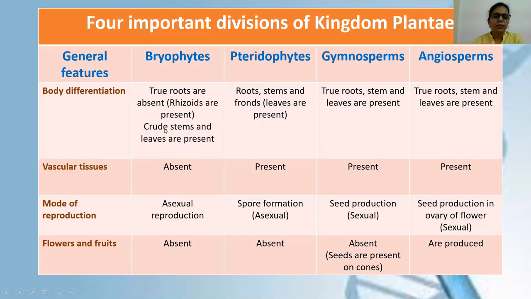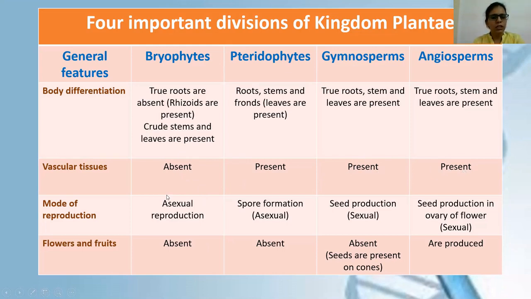Now when we talk about vascular tissues, vascular tissues means the tissues which help in transportation in plants. There are 2 types of vascular tissues, xylem and phloem. Xylem helps in conduction of water and minerals from roots to different parts of the plant, and phloem actually helps in transport of food which is prepared in the leaf, from the leaf to different parts of the plant or from different parts of the plant to the leaf. In case of bryophytes, because they are the simplest form of plants, these vascular tissues are absent, and in all the other 3 divisions these vascular tissues are present.